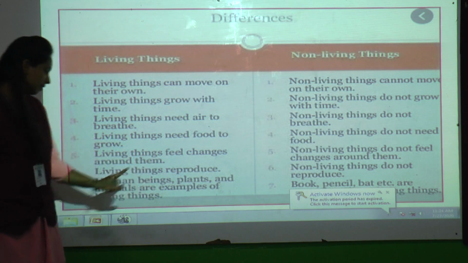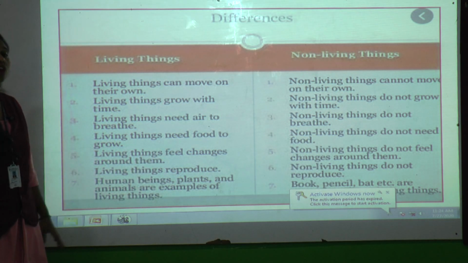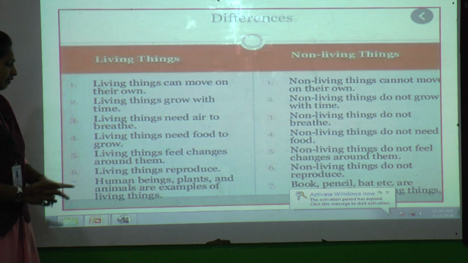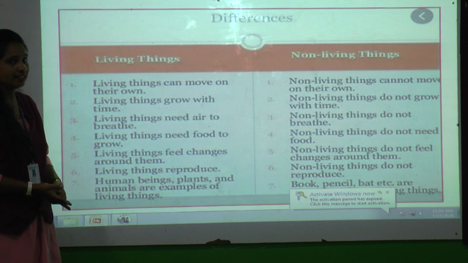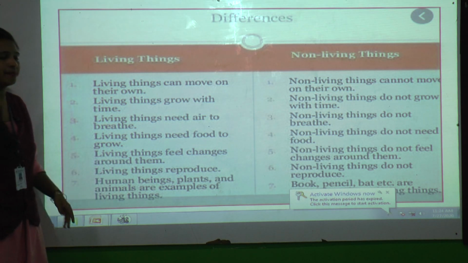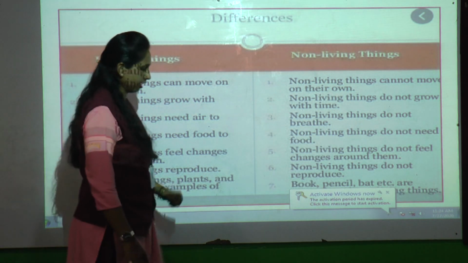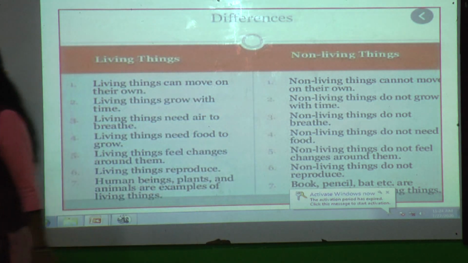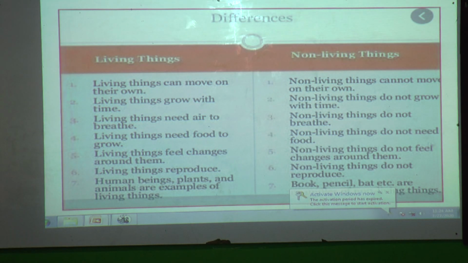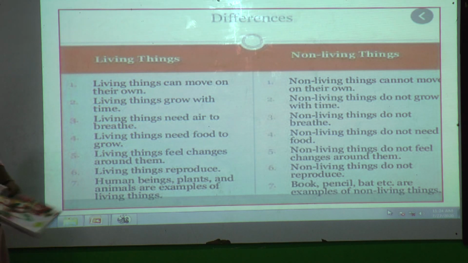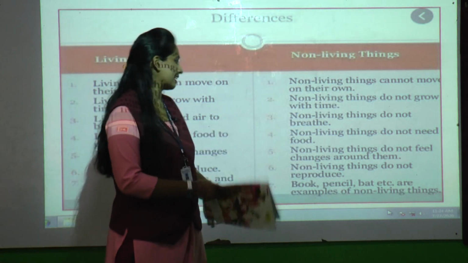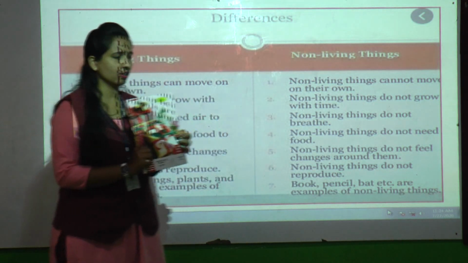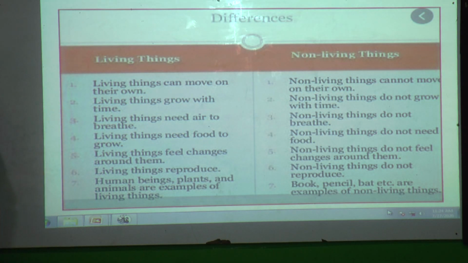human beings, plants and animals are the examples of living things, isn't it? We are the human beings, and the plants I have shown you in the last session, and the animals are the examples of living things. Now what about non-living things? Yes students, can you read here? Book, pencil, bat. See, book, pencil, bat are examples of non-living things. Yes or no? So we have revised in this way living and non-living things.